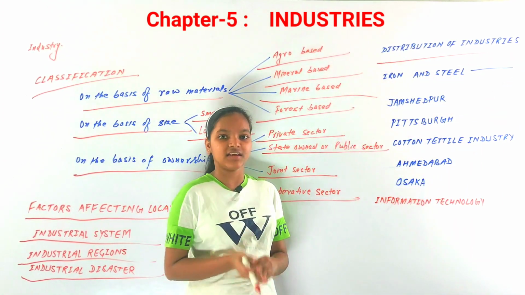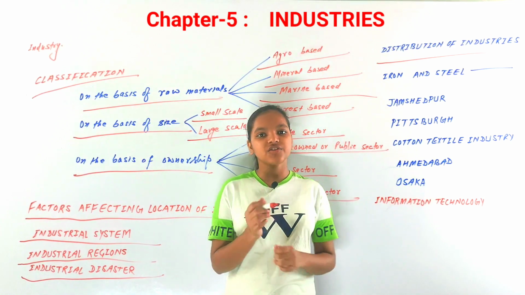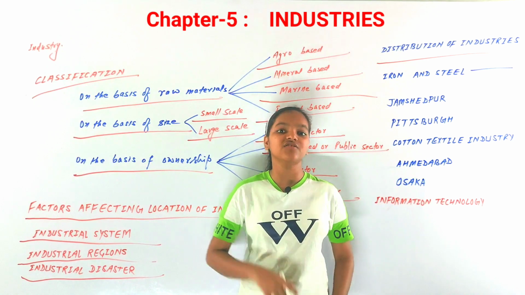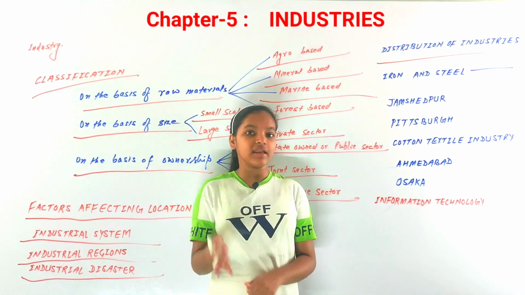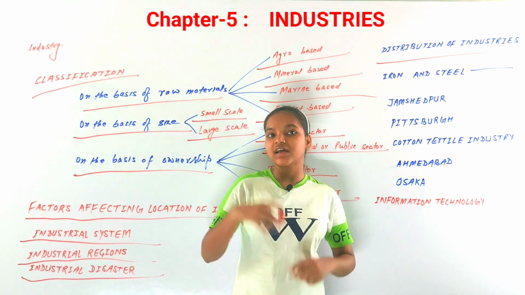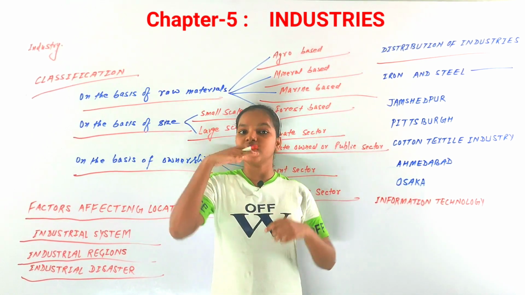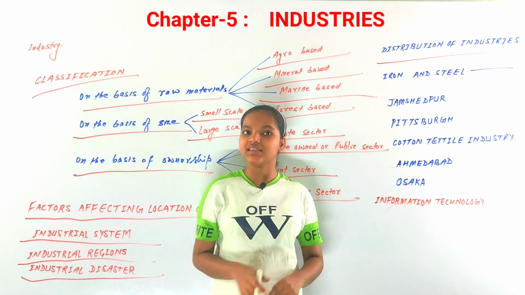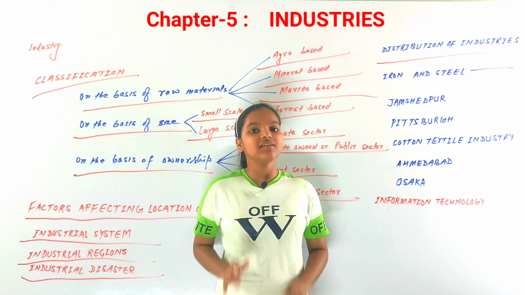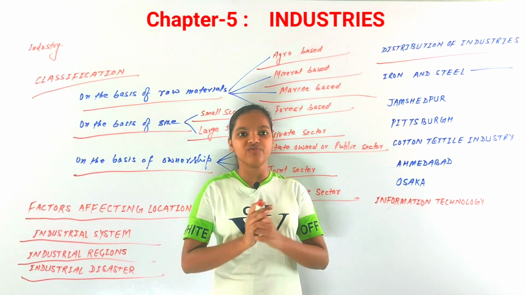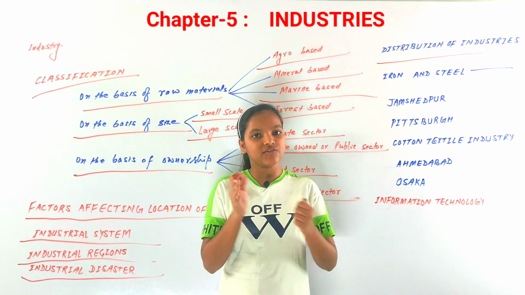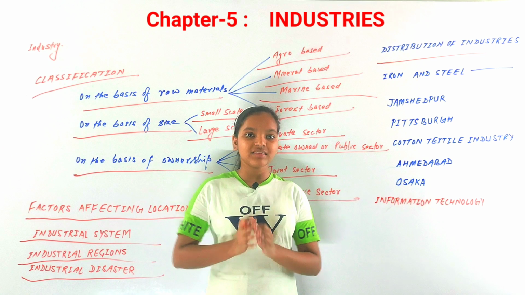Distribution of major industries, more precisely. As you know, there are three major industries of the world: the iron and steel industries, the textile industries, and the information technology industries. Information technology industries are the emerging industries of the world. Apart from them, there are minor industries, but these are the major industries.